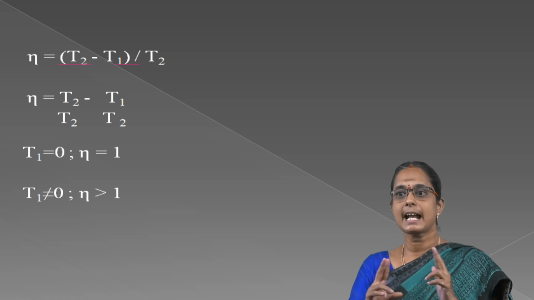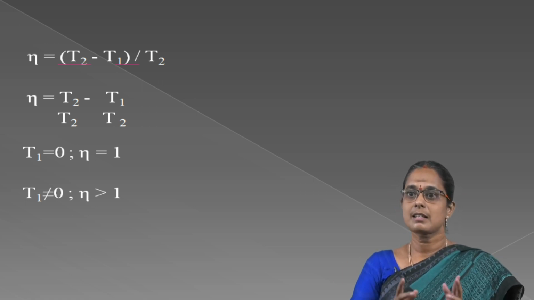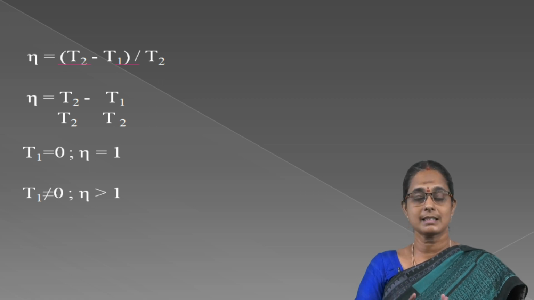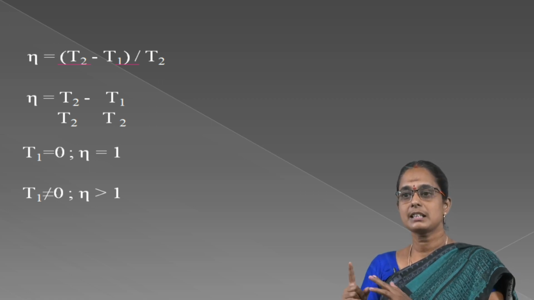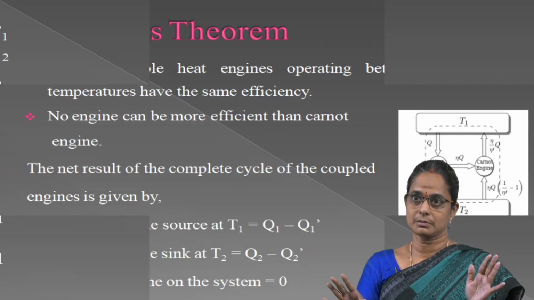A heat engine cannot work between two reservoirs at the same temperature, because if T1 is equal to T2, then efficiency is 0. This means the machine cannot work.